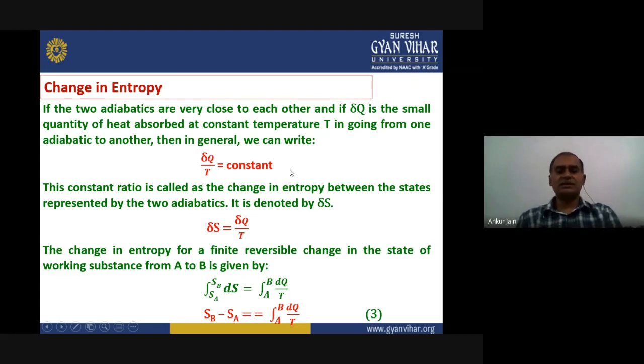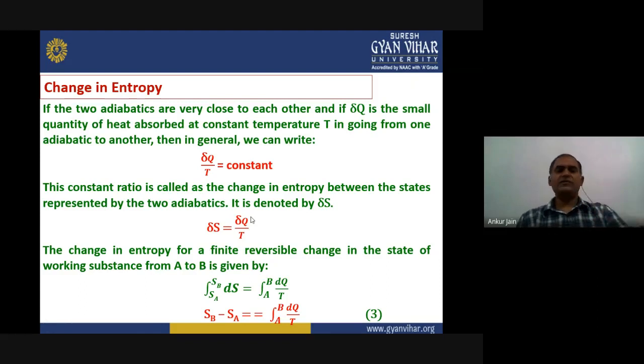This constant ratio is known as the change in entropy between the states represented by the two different adiabatics, which we have defined here as L and M. Normally we represent entropy by the term S. Now here we are considering that the adiabatics are very close to each other. We can write delta S equals delta Q upon T.